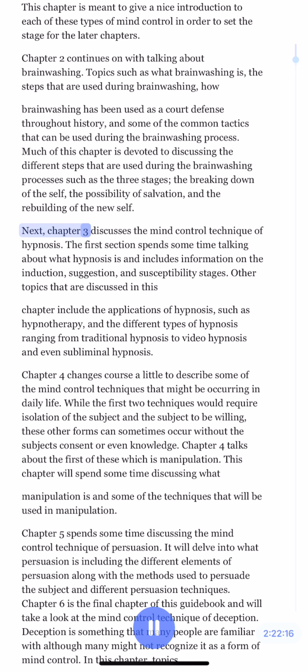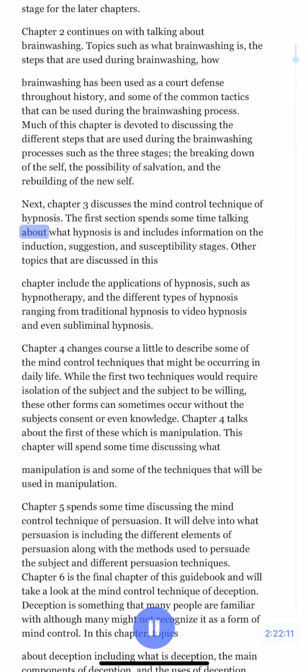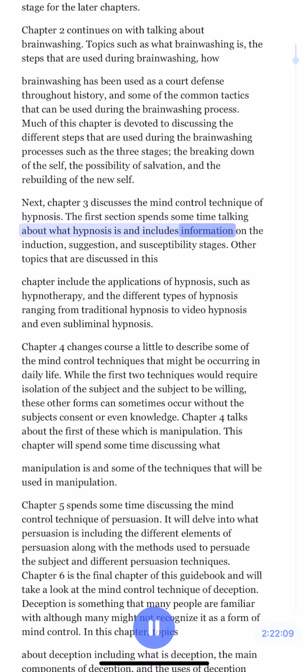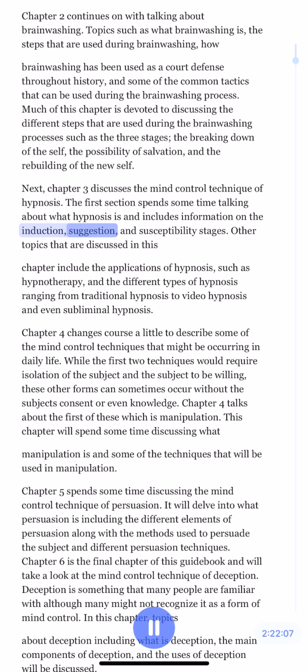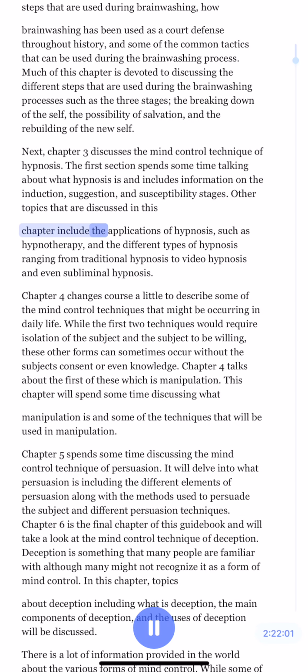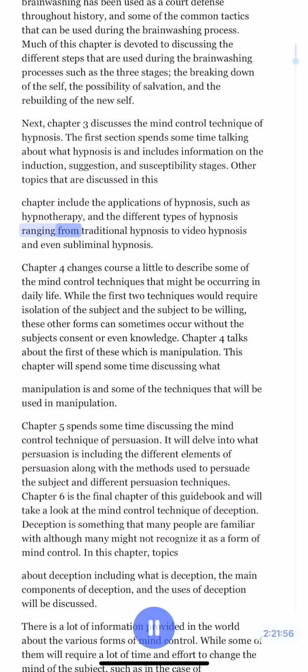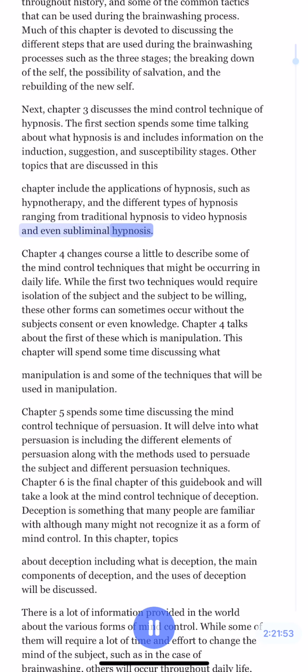Next, Chapter 3 discusses the mind control technique of hypnosis. The first section spends some time talking about what hypnosis is and includes information on the induction, suggestion, and susceptibility stages. Other topics that are discussed in this chapter include the applications of hypnosis, such as hypnotherapy, and the different types of hypnosis, ranging from traditional hypnosis to video hypnosis and even subliminal hypnosis.